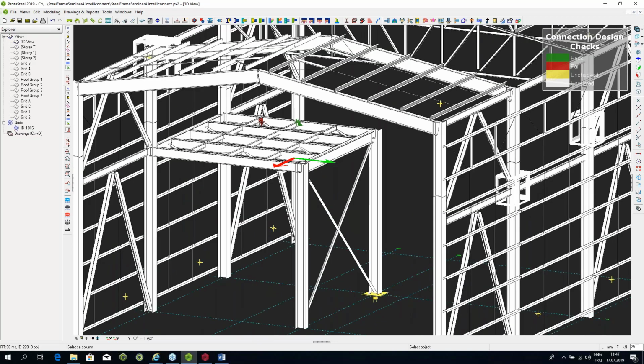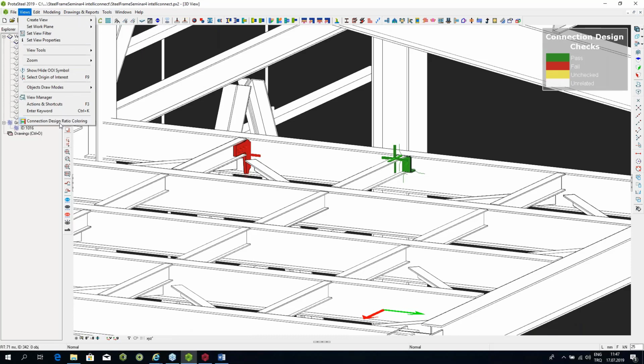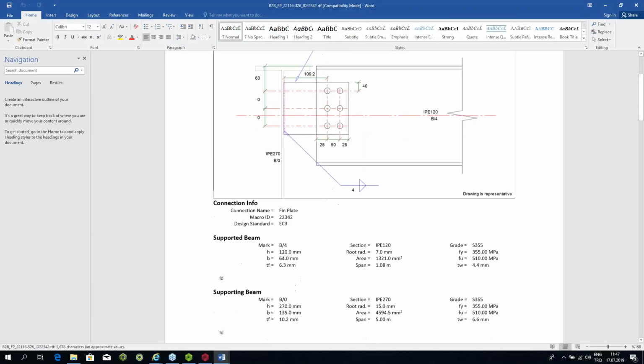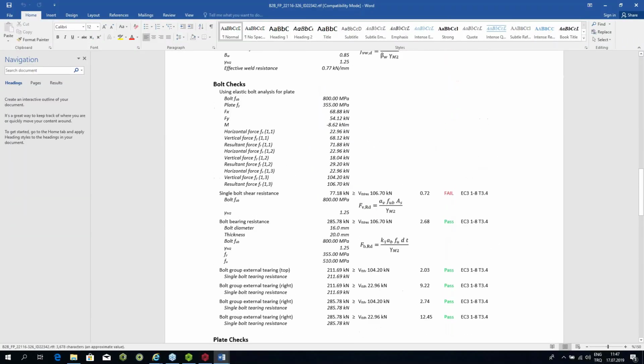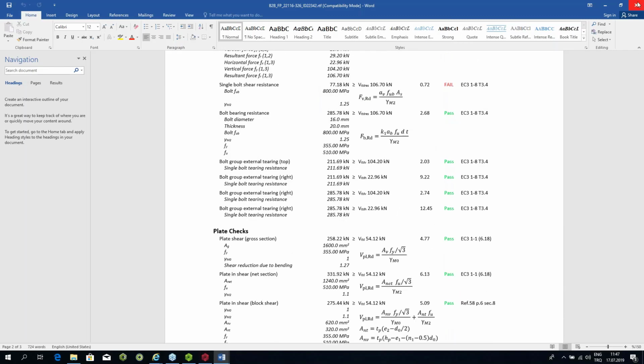What that is basically telling you is that currently this base plate connection is not designed, and you need to check it yourself. So the basic idea is that as you use these connections, you will see them color coded as long as this view is on. This color coding is on, and once you're happy, once they're green, if you want to check, for example, why something is red, you can go and create the design report and see which particular part of the connection is failing. So you will see that, okay, it's passed some of the tests, but some of the tests are failing inside, and you need to go and make a change in that.